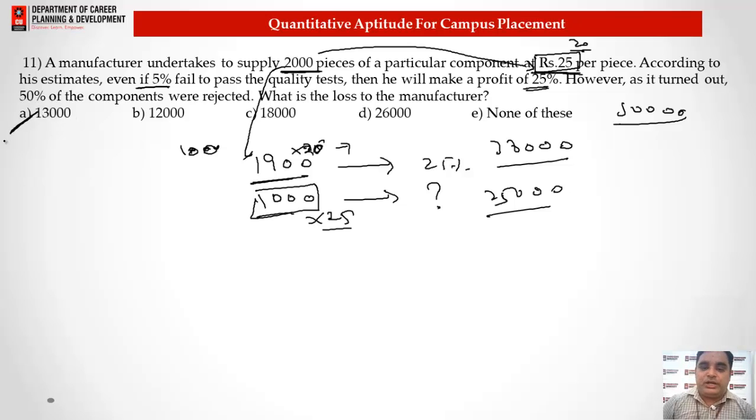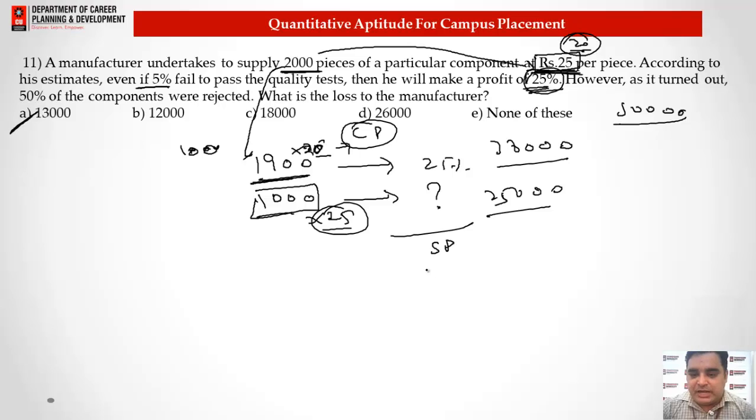So what we need to understand is that 25 rupees gives us a 25% profit. It means if we exclude this 25%, we get the original price as 20. So 20 into 1900 gives us no profit, no loss. That means it is the original cost price. 1000 into 25 gives us the actual selling price. So there will be a loss of 13,000 rupees.